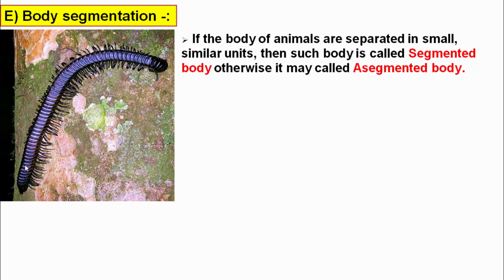If the animal is a centipede, millipede or something like that, the body has small similar units, meaning one portion along with two legs, and such a body is called a segmented body.